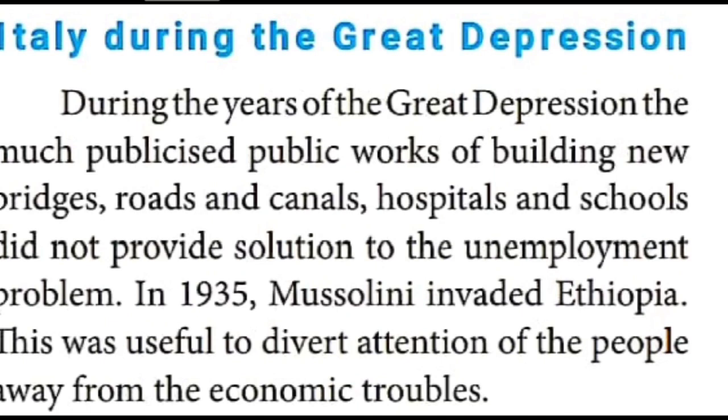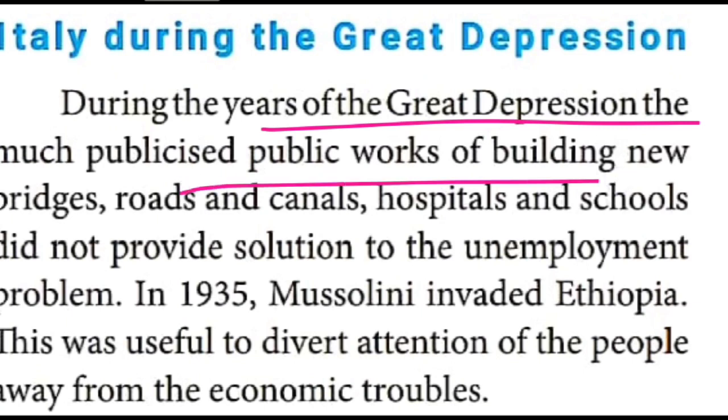But in Italy, what happened during the years of the Great Economic Depression? The public works. So what was given during the time of the election? The election was conducted in 1919, when the fascist party came into existence. At election time, politicians used to give a number of assurances. One of the assurances was the construction of new bridges, roads, canals, hospitals and schools. These assurances were given by Mussolini during the 1919 election.